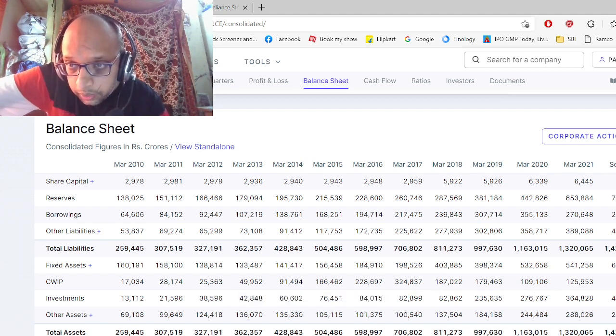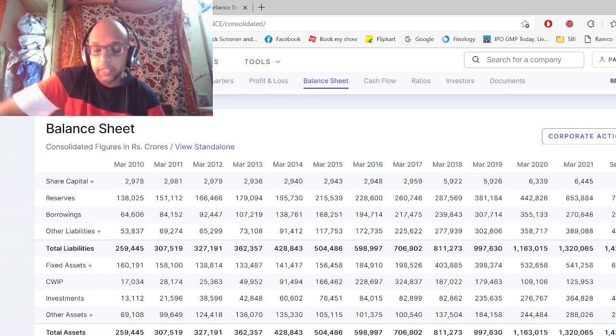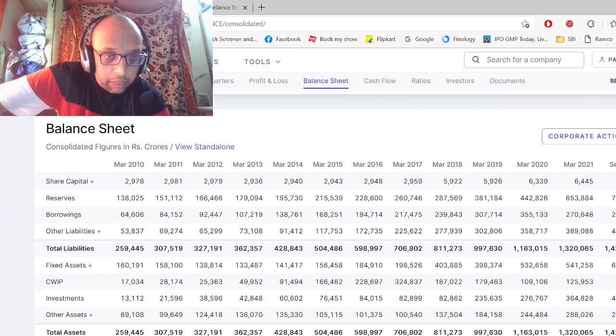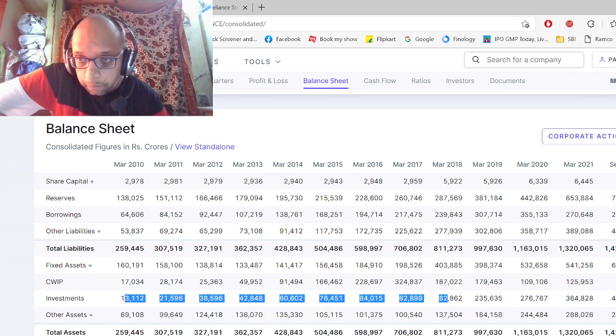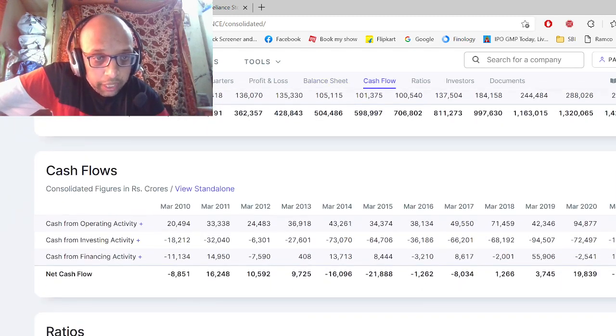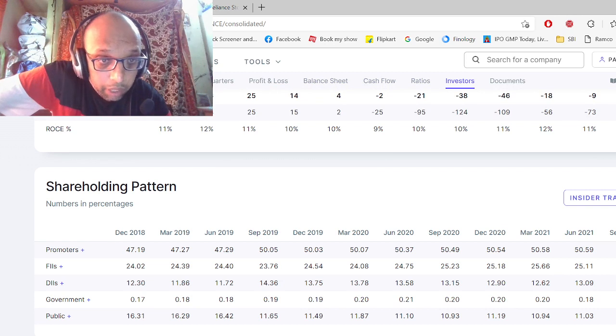In the year September 2021, they did 4 lakh 1500 crore of investments. Every year they are doing investments also, which is a good sign, because if in future something goes wrong with the company, if some issue comes, they can take this investment money and put that money in and improve their business.